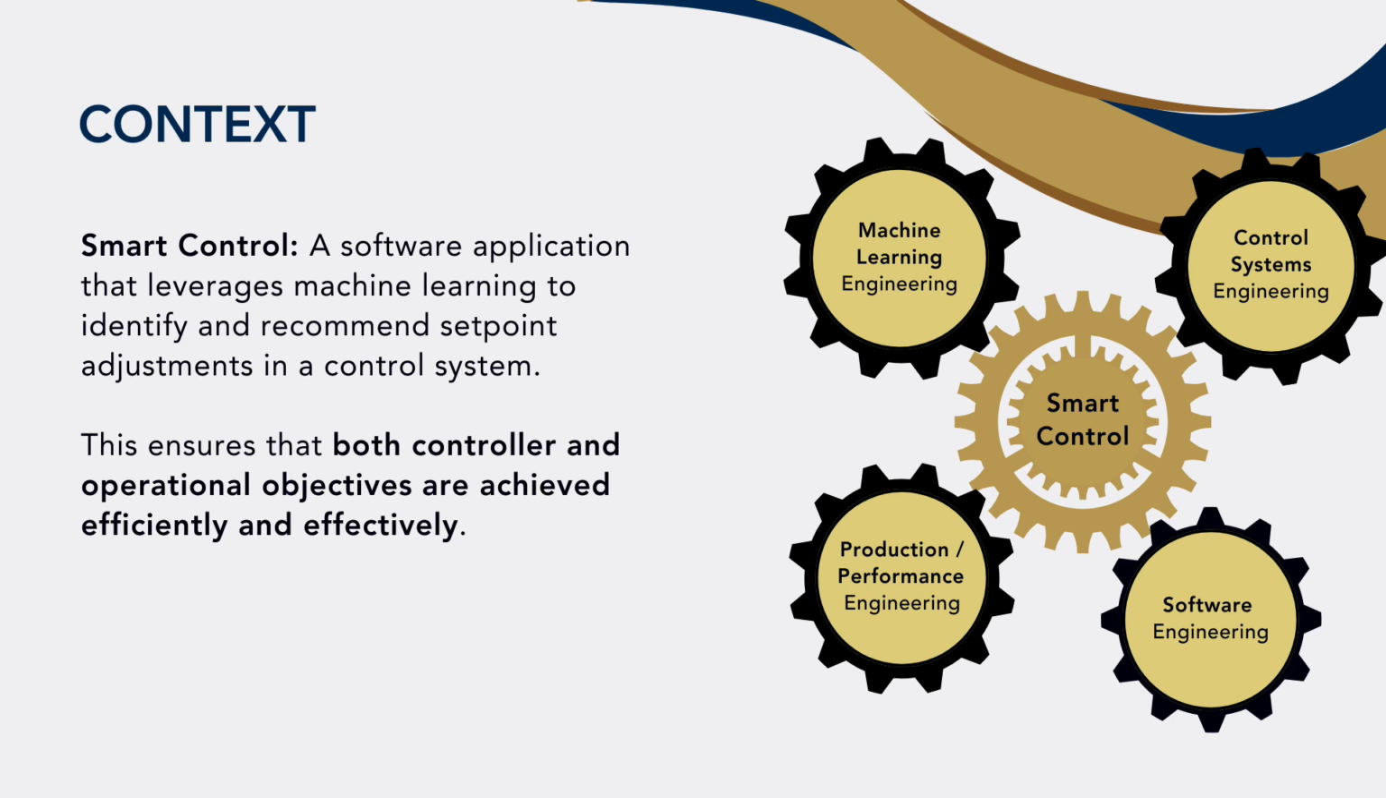Smart control is a software application that leverages machine learning to identify and recommend set point adjustments in a control system. Now, this ensures both controller and operational objectives are achieved efficiently and effectively. So in essence, it's all about combining technology with process.